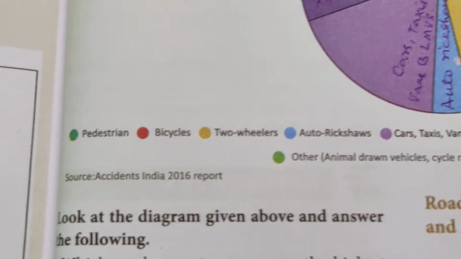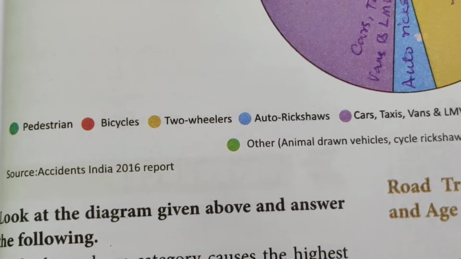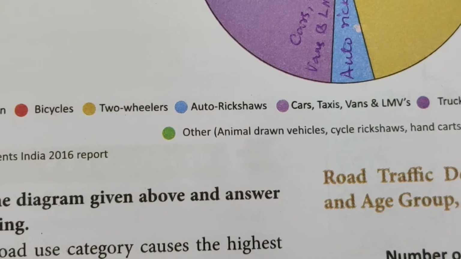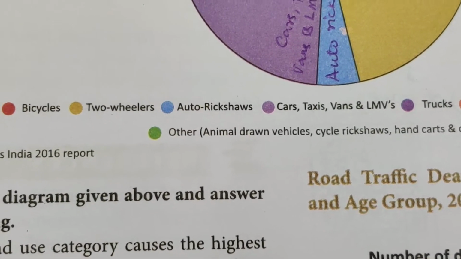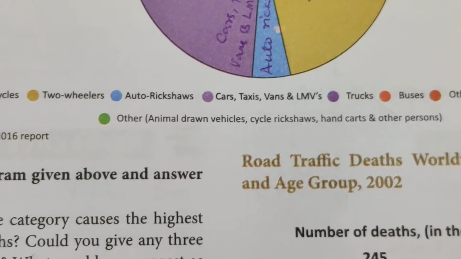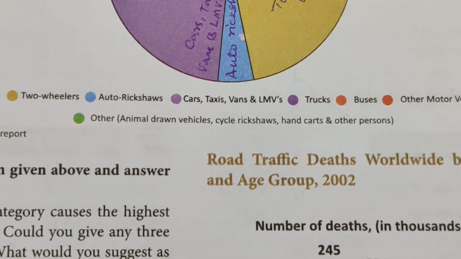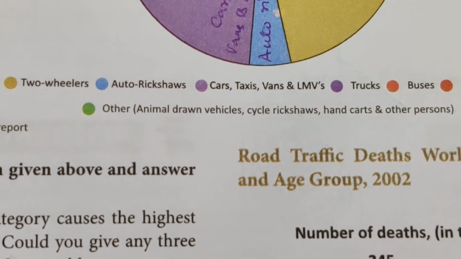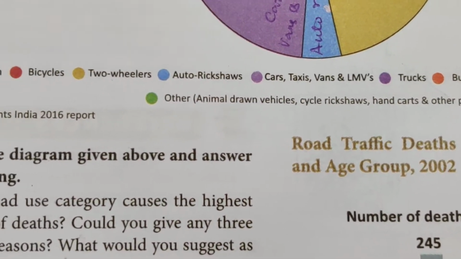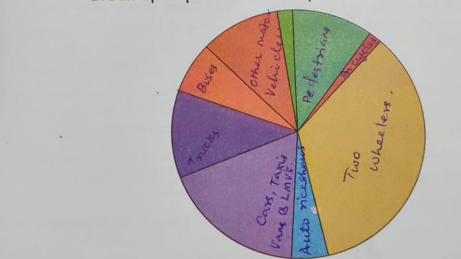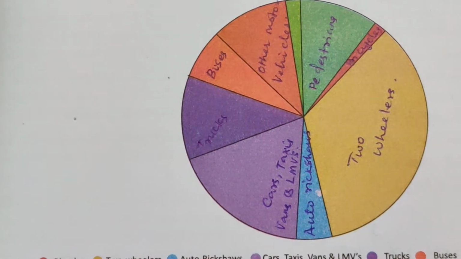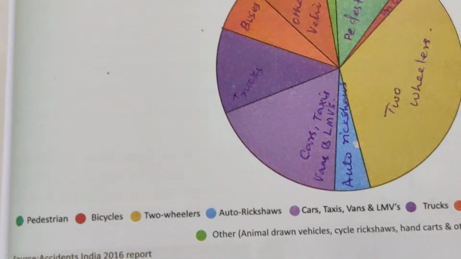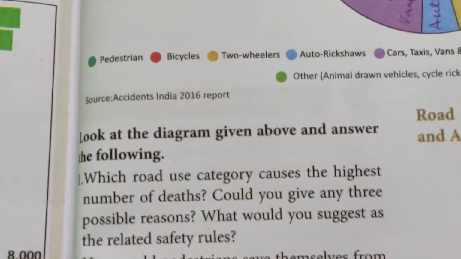Now you can see here pedestrian, bicycles, two-wheelers, auto rickshaws, cars, taxis, vans and LMVs, lorries and alike, trucks, buses, other motor vehicles and other animal-drawn vehicles, cycle rickshaws, hand carts and other persons. So this is a pie chart. It shows the percentage for the breakup of persons killed by road use category in 2016.